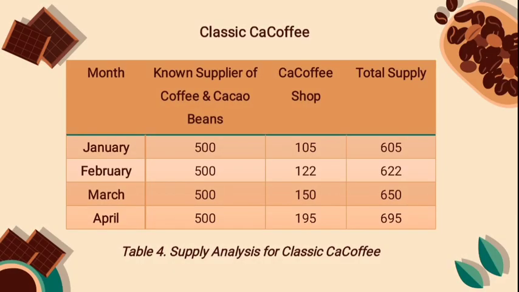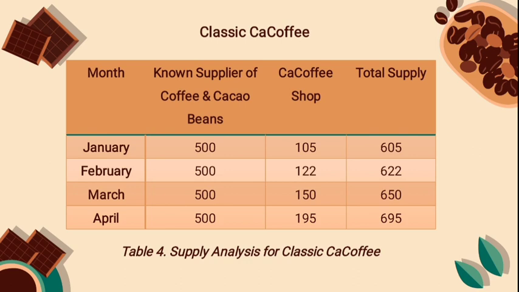This is the table of classic coffee. In the month of January, the known supplier of coffee and cacao beans is 500, CaCoffee Shop is 105, total supply 605. In the month of February, the known supplier is 500, CaCoffee Shop is 122, total supply is 622.